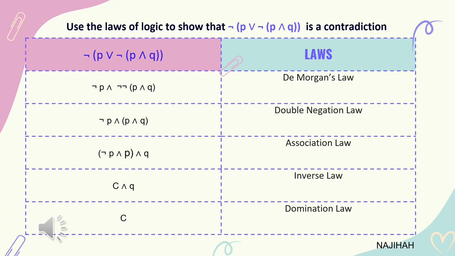Next, we can use associative law and it will be equivalent to (not P and P) and Q. Then we can apply inverse law and it will get C and Q. Last but not least, we can apply domination law and the final answer is C. So from here, it shows that it is a contradiction.